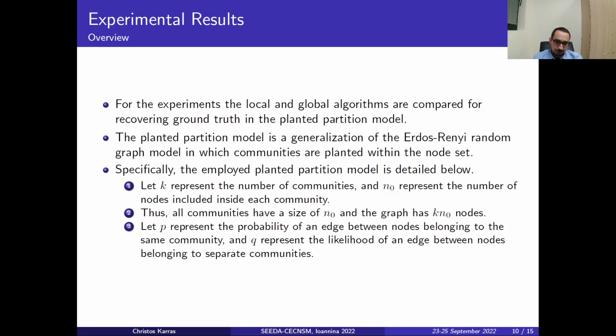Specifically, this is another proof that's extensively presented in the paper, but we cannot cover it in detail due to time limitations. Let K represent the number of communities and N0 represent the number of nodes inside each community. Therefore, all communities have a size of N0 and the graph has K times N0 nodes. Let P represent the probability of an edge between nodes belonging to the same community, and Q represent the likelihood of an edge between nodes belonging to different communities.